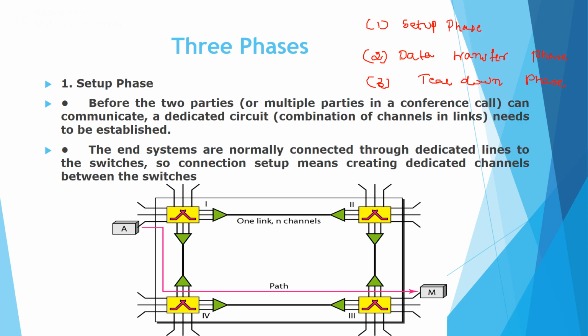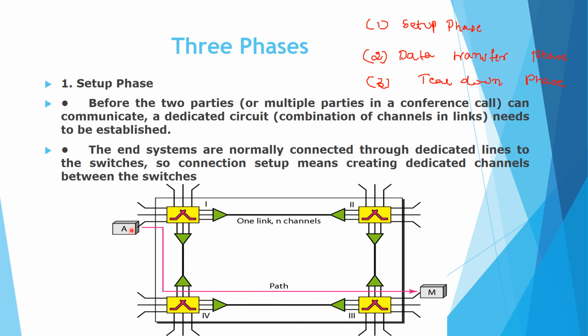Before data transfer, we need to establish a dedicated path between those two communicating devices or those two end systems. So we know that the end system is connected to the switch through a dedicated link. In the diagram we can observe that the end system is connected to the switch using a dedicated link. Therefore the connection setup phase creates a dedicated channel between the switches.